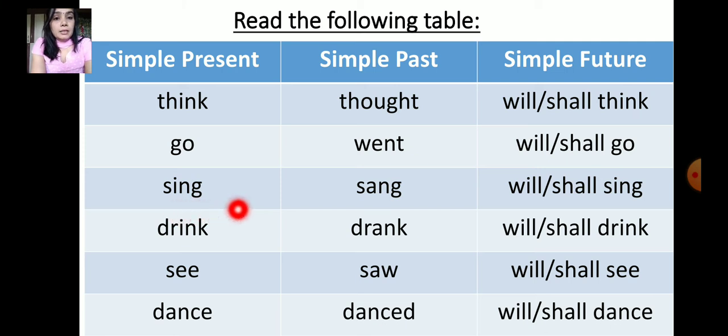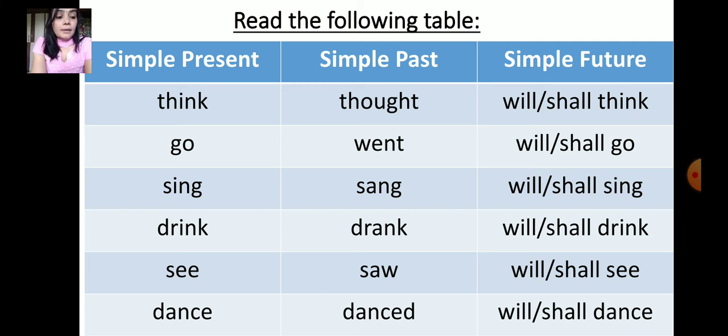Sing, sang, will or shall sing. Drink, drank, will or shall drink. See, saw, will or shall see. Dance, danced, will or shall dance.